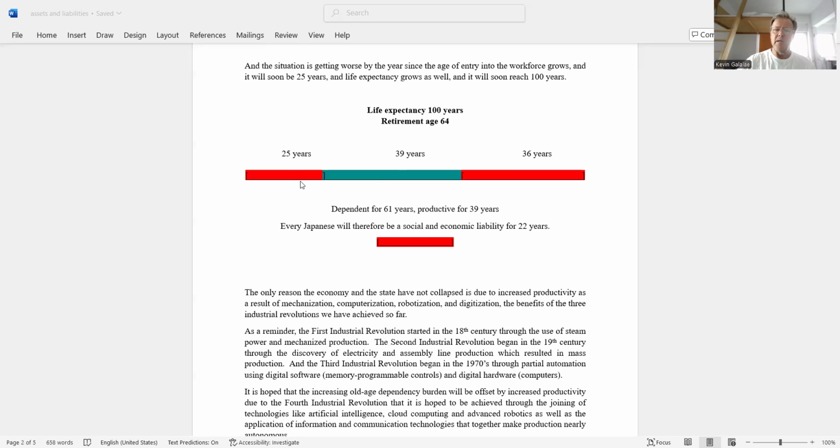So they'll be dependent in youth for 25 years, and then they'll be dependent in old age for 36 years. And their working period will be only 39 years. Therefore, every Japanese would be dependent for 61 years and productive only for 39 years. Therefore, every Japanese will be a social and economic liability for 22 years.